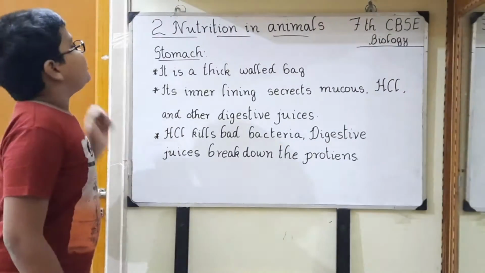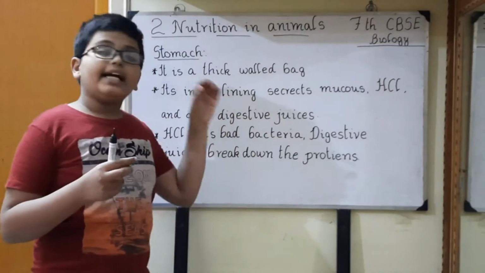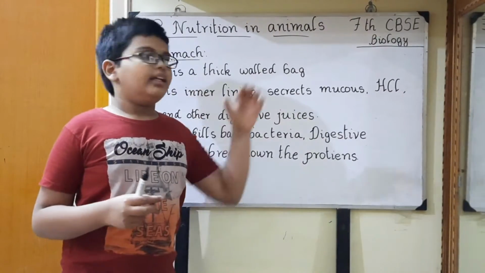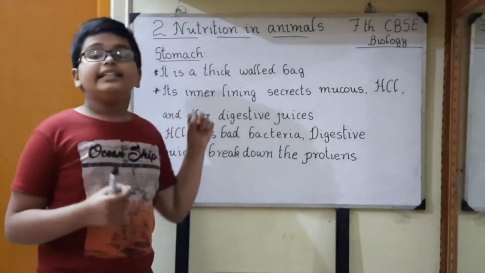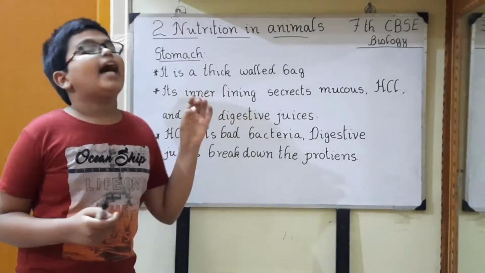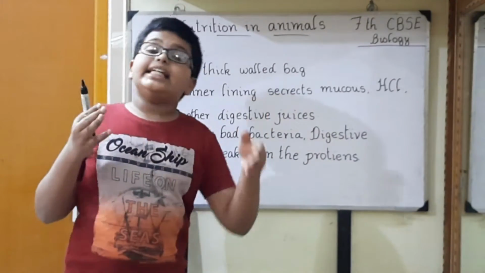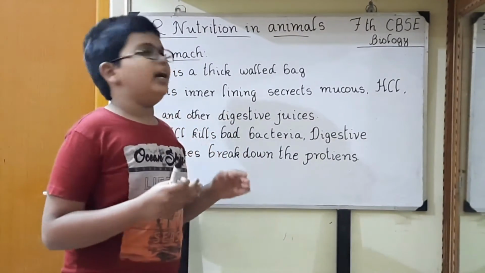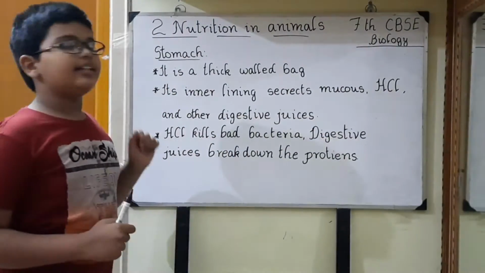Next we will see the stomach. It's a thick-walled bag, meaning it has a thick wall. This is the picture of a stomach. Its inner lining secretes mucus, hydrochloric acid and other digestive juices. HCl is nothing but hydrochloric acid.